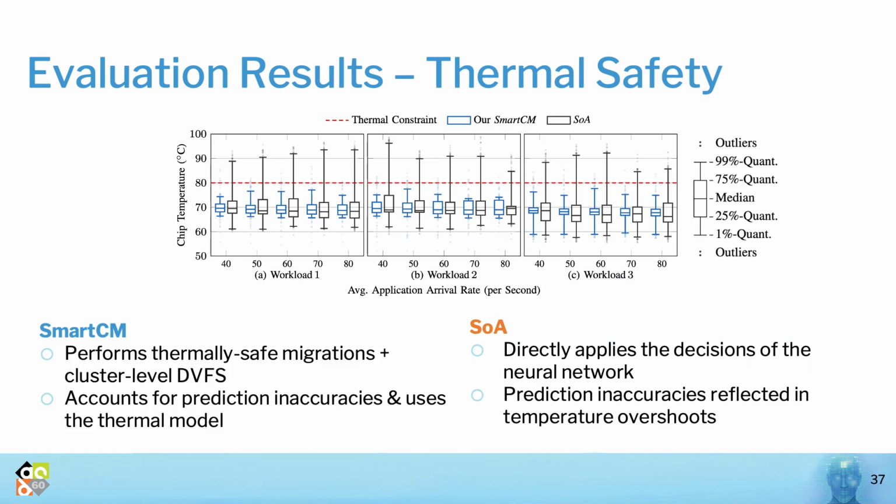In terms of temperature, SmartCM was able to achieve these performance improvements while also being thermally safe. The state-of-the-art technique, on the other hand, has showed many temperature violations. This can be explained by the fact that the state-of-the-art technique directly applied the decisions of their neural network, which can sometimes be inaccurate. These prediction inaccuracies are automatically reflected in temperature overshoots. SmartCM, on the other hand, only uses the neural network to predict the performance impact, but then still verifies the thermal safety using the accurate thermal model of the chip.